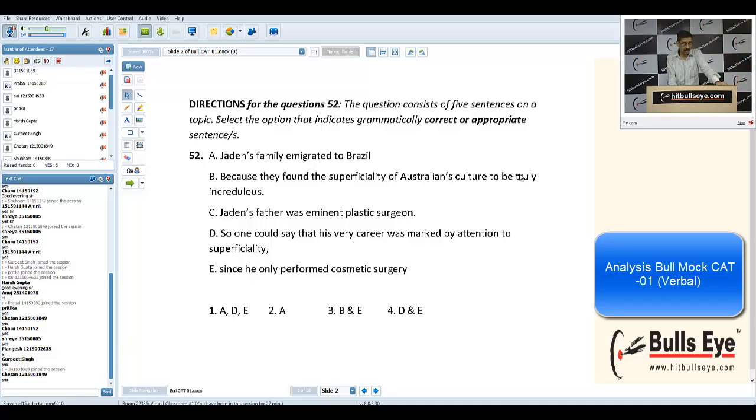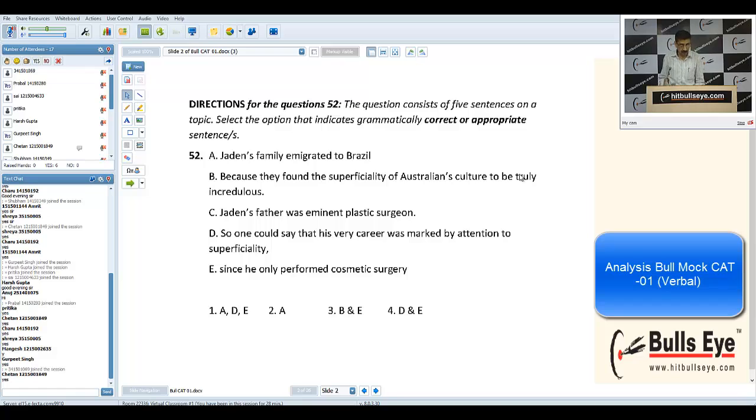So first was wrong. Sentence A was wrong, and C was also wrong. C could be a very easy question. Father was an eminent. I don't know why these people mark this as difficult, but again, I would still suggest that you please revise grammar. So shall we move on to the next question?